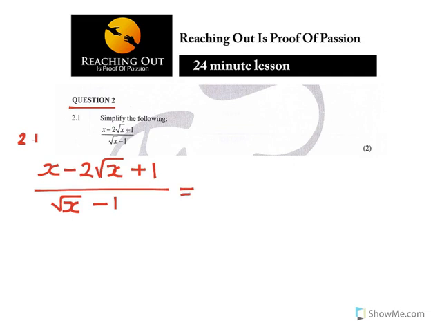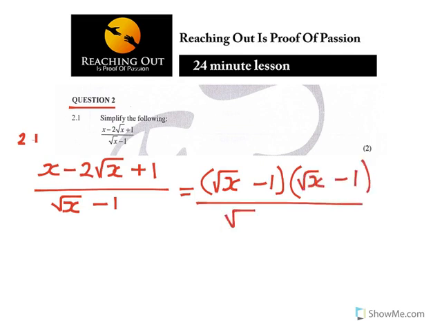This one, in a way, what you should have seen, because it's 2 marks, should have come up with the bracket to say x minus 1 square root of x minus 1 over square root of x minus 1.